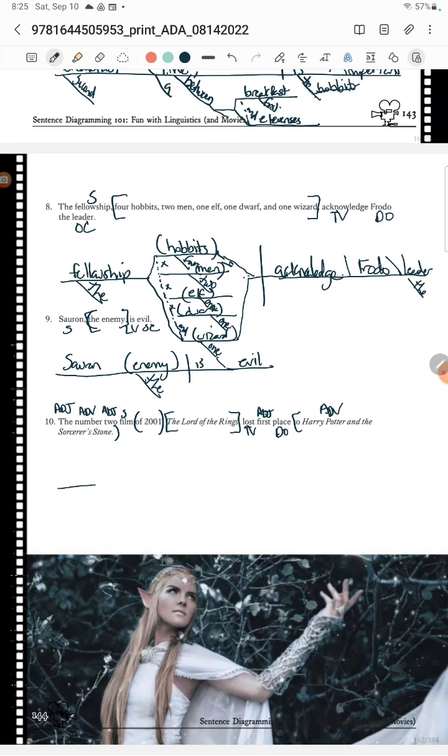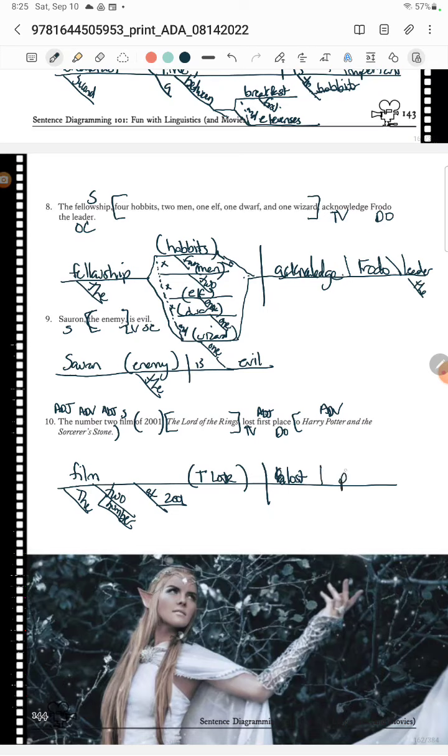Okay. I'm just going to draw a line there. So we have the film. We know that it is the film. We know that it is the 2 film because it is the number 2 film, and that is the film of 2001. And then we know that it's the Lord of the Rings. And then it lost. It lost what? It lost first place. And then how did it lose? It lost to Harry Potter, Sorcerer's Stone.